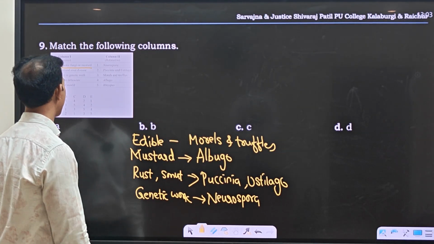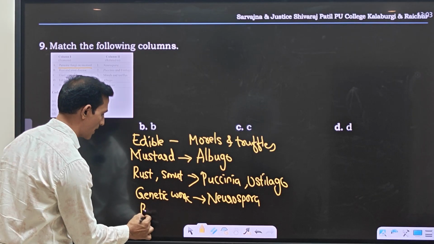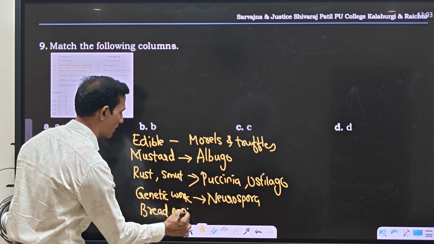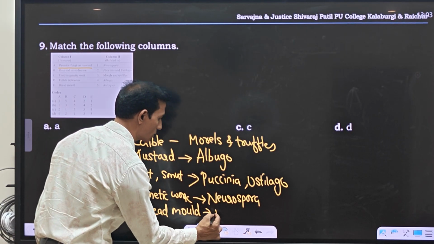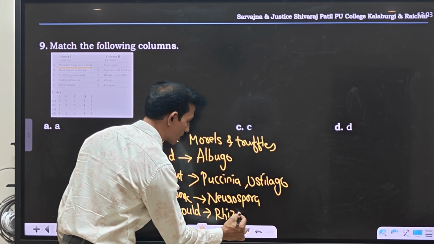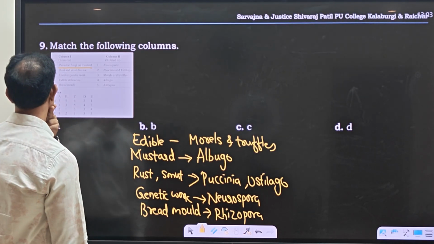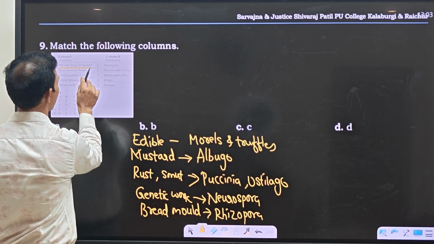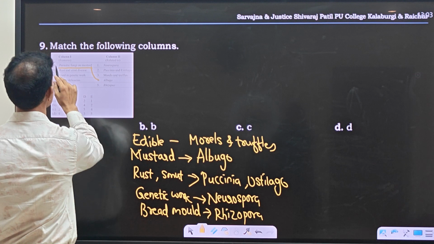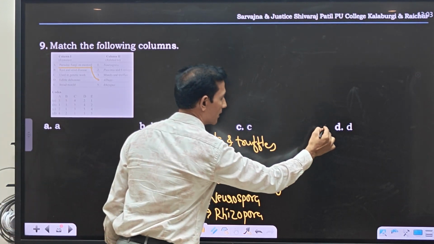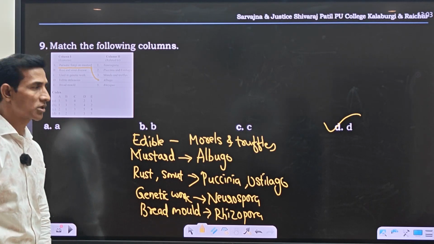And the last one is bread mold fungus, which is Rhizopus. So here we can match them, A is 4. We have only one option, that is D, so this is the correct option.